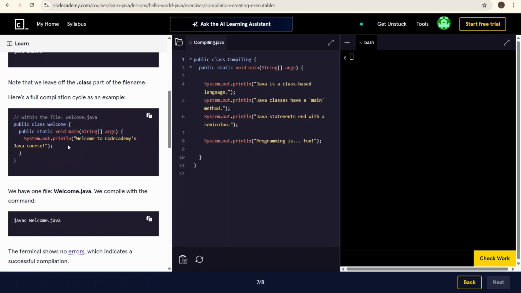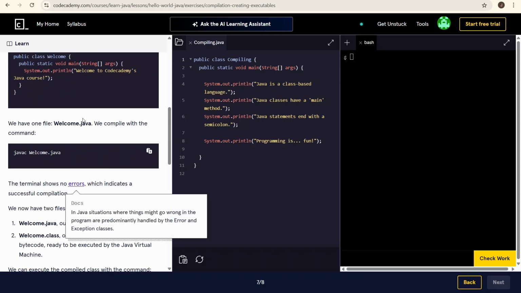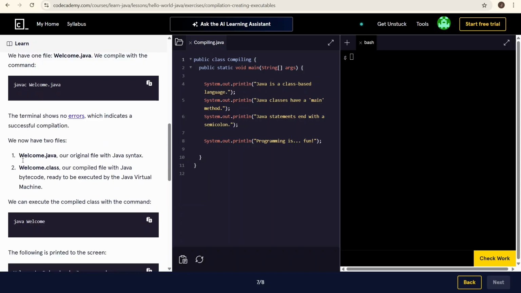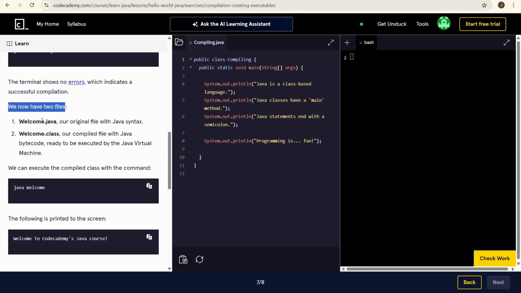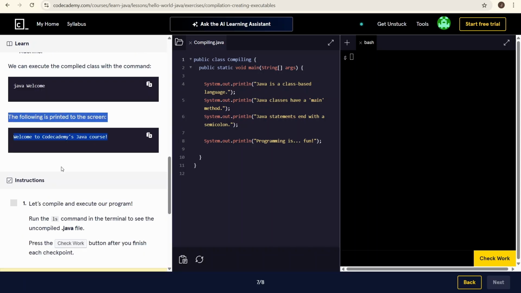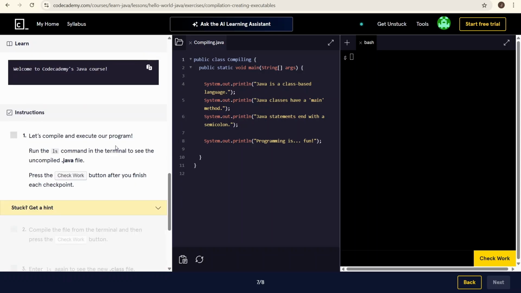Hello, welcome to Codecademy's Java course. We have one file, Welcome.java. We compiled it with the command javac Welcome.java. The terminal shows no errors, which indicates a successful compilation. We now have two files: Welcome.java, our original file with Java syntax, and Welcome.class, our compiled file with Java bytecode, ready to be executed by the Java virtual machine. We can execute the compiled class with the command. The following is printed on the screen. Neat. Let's compile and execute our program.